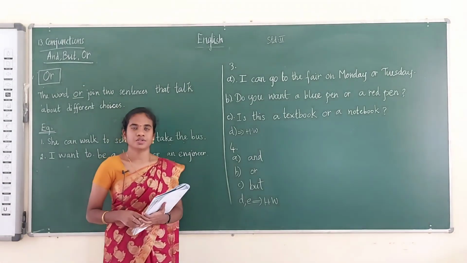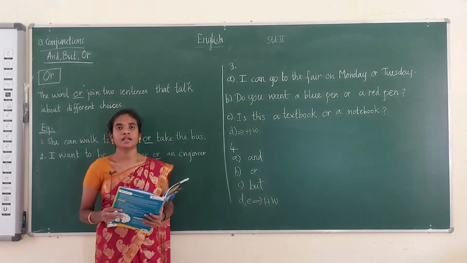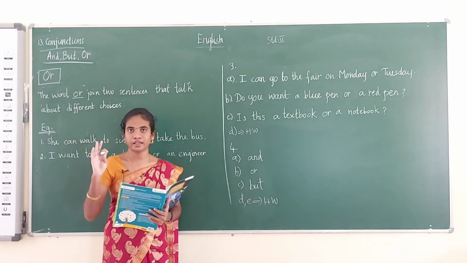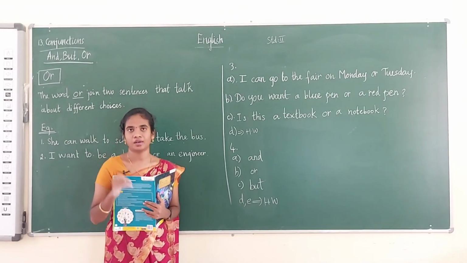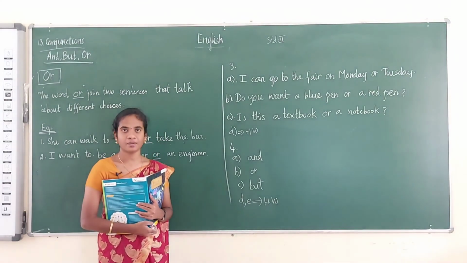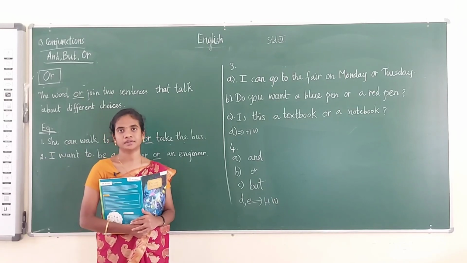Okay, students, are you clear with this? So, today we have learned about the conjunctions, that is and, but, or. We have learned the three conjunction words. Okay. So, I hope you all understand this topic. So, I have marked some of the things as homework. Do that as homework. Thank you, students.